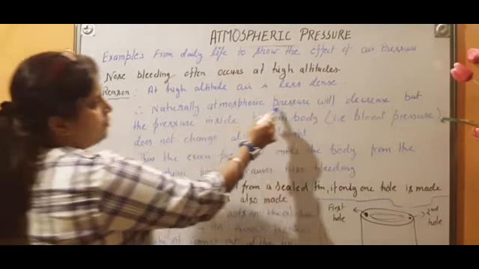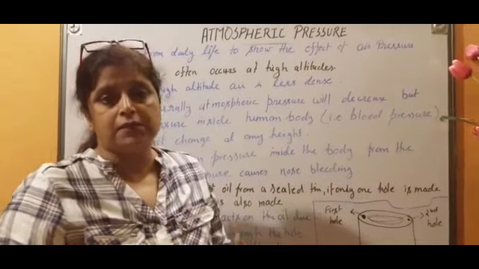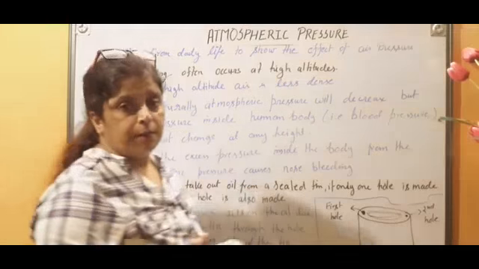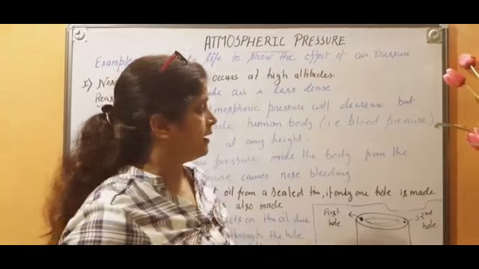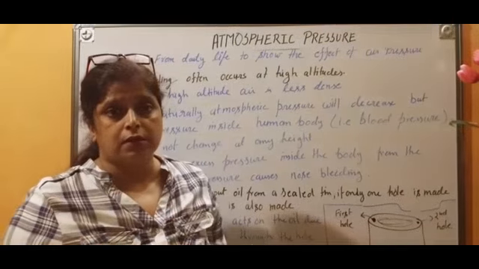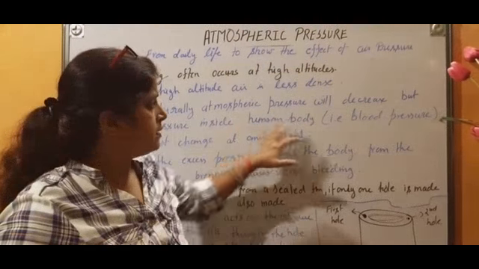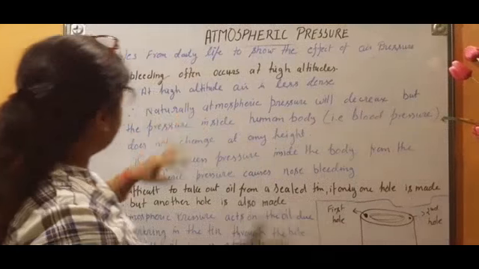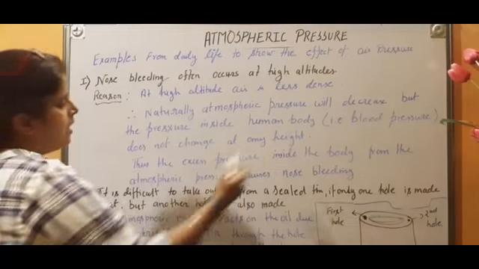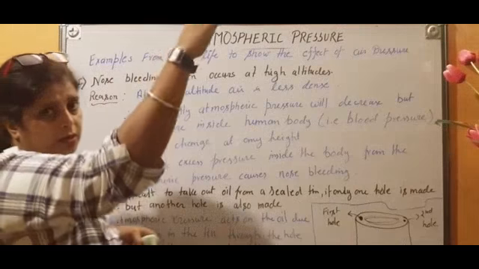Therefore, naturally atmospheric pressure will decrease, but the pressure inside the human body, meaning the blood pressure in our capillaries, remains the same, whether we are near sea level or on the hills or in the desert or in the plains or anywhere. Blood pressure always remains the same. So that's why we have written that the pressure inside the human body, that is blood pressure, does not change at any height.